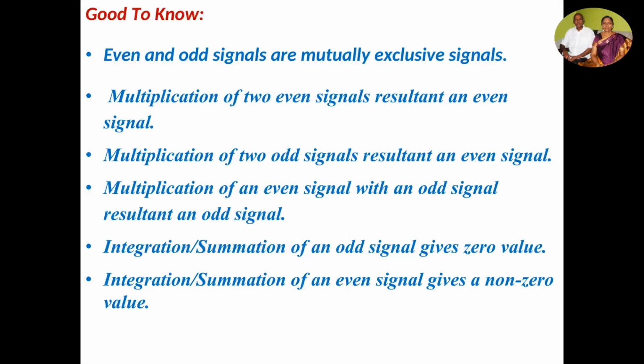Multiplication of two even signals results in an even signal. Multiplication of two odd signals results in an even signal. Multiplication of an even signal with an odd signal results in an odd signal. Integration or summation of an odd signal gives zero value. Integration or summation of an even signal gives a non-zero value.